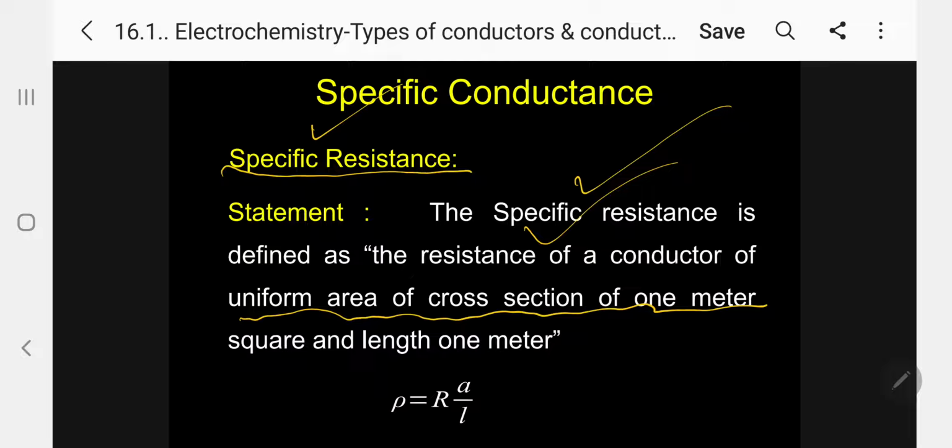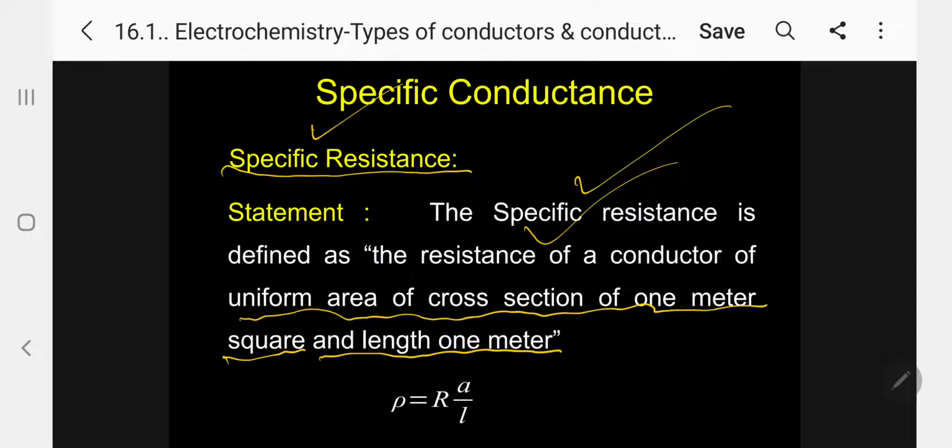section of 1 meter square area and length 1 meter. Kindly follow.